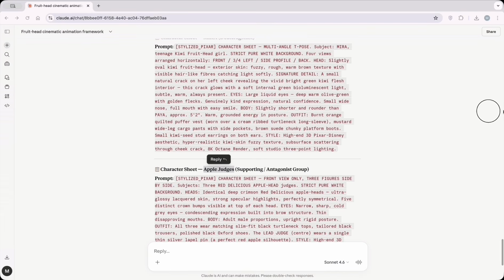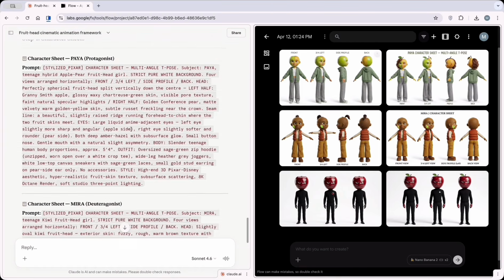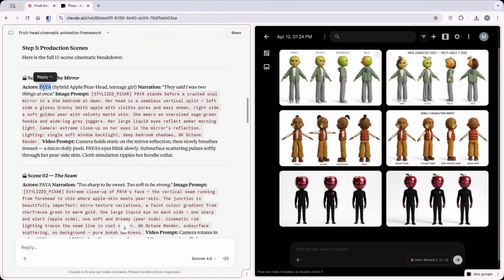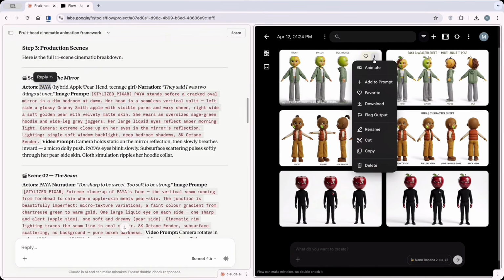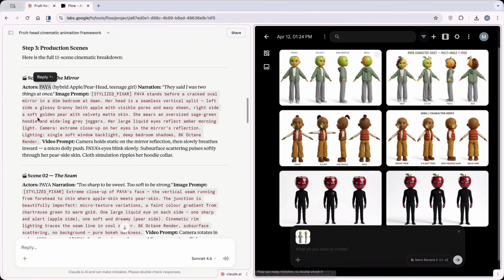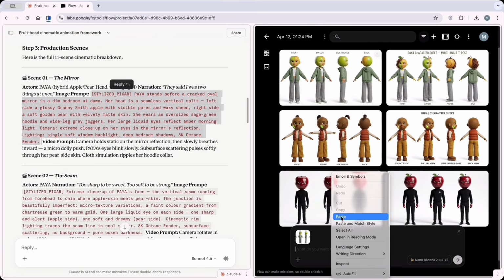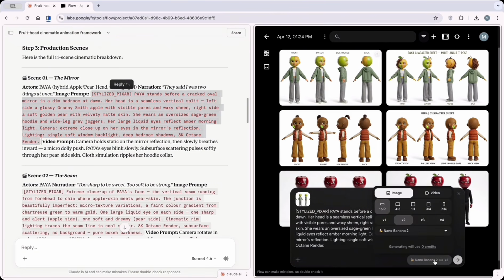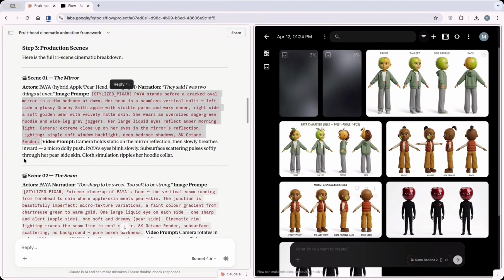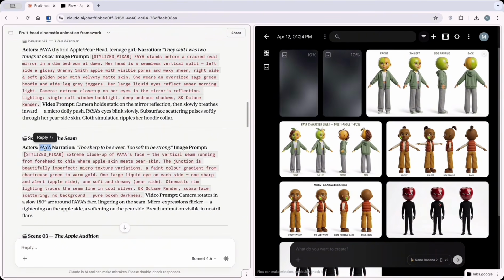First, I use the split screen feature in Chrome and scroll down to the first scene. Since PAYA is the actor in this scene, I go to his character sheet, click the 3 dots, and select Add to Prompt. After that, I just copy the prompt for the first scene and paste it into the Google Flow box. Finally, I set the dimensions to vertical mode, which is 9 to 16, and click Generate to create the image.